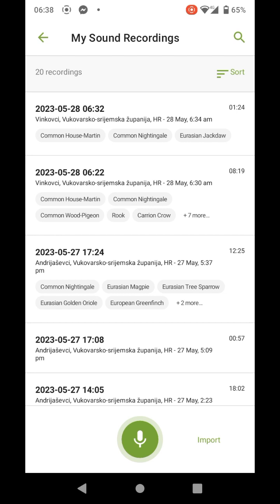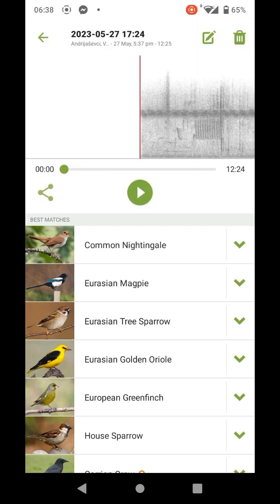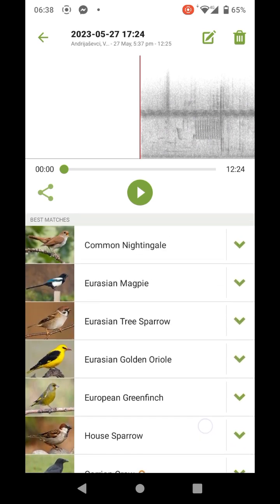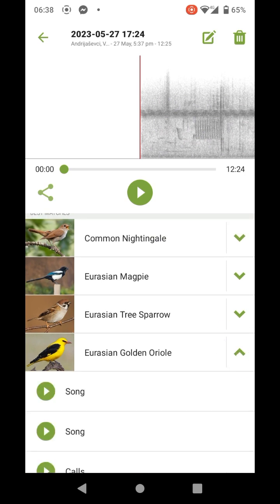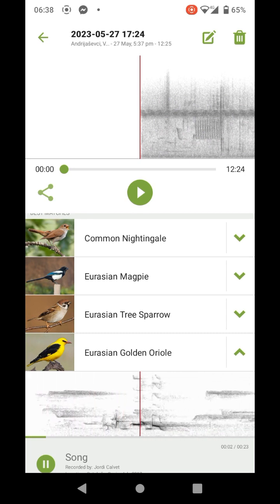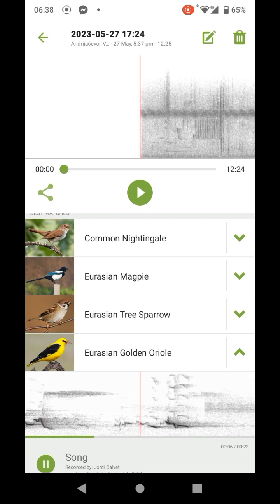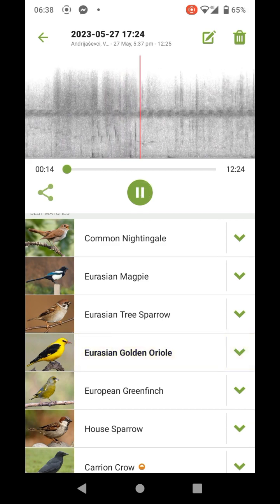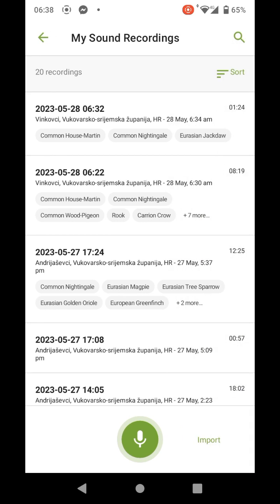You can easily access your previous recording and select one to the main screen. In all your recordings, you can access samples of the recognized birds or your actual recording. You can quickly start a new recording from any screen in the app.